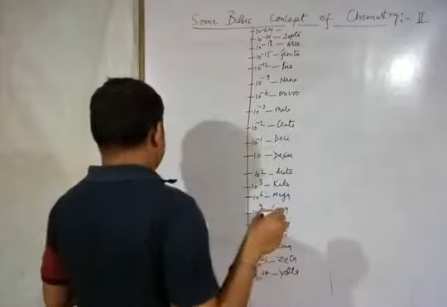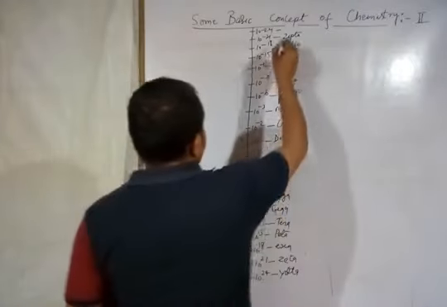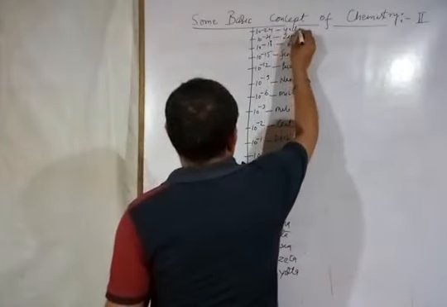And 10 to the power minus 24 is known as yocto, Y-O-C-T-O.